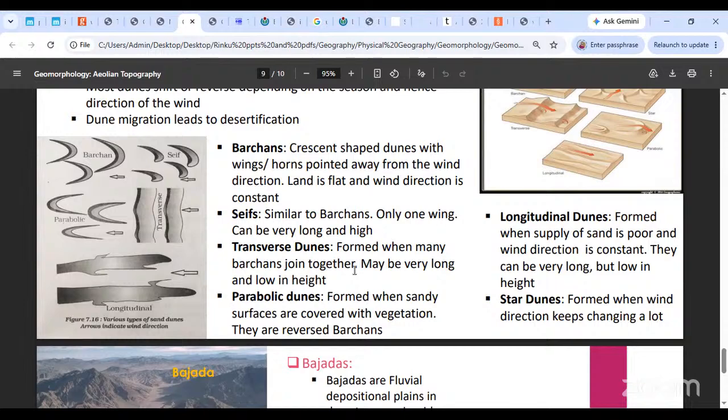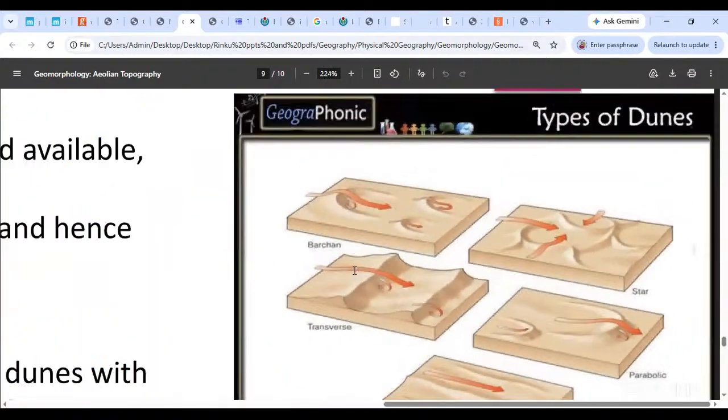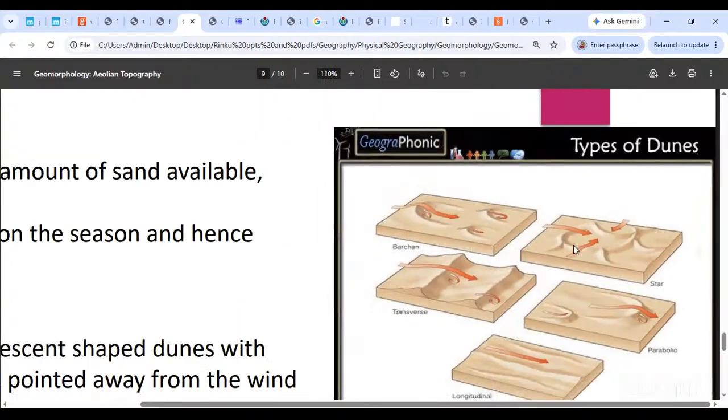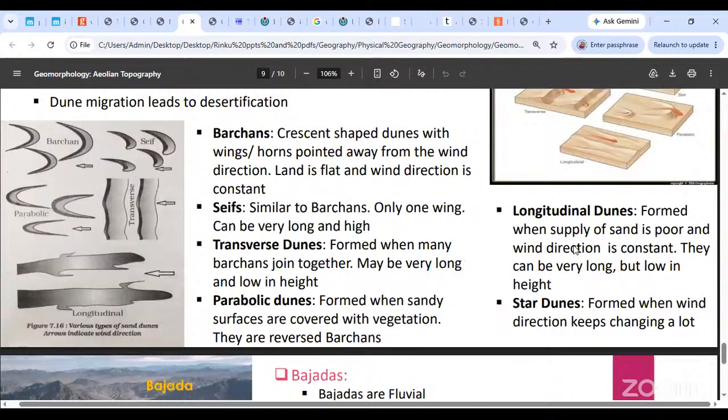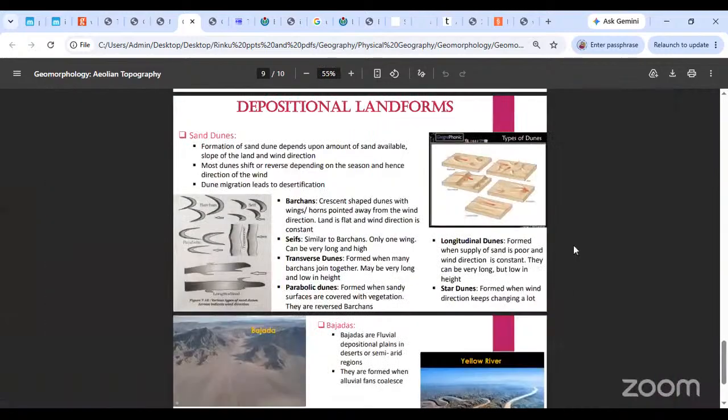Longitudinal dunes we've already seen, and then there are the star-shaped dunes. Can you make out this over here, the star-shaped dune? Yeah, it looks like a star, where the dunes are in multiple directions, okay? Because the wind constantly changes direction, that is why the piling up of the sand keeps on changing from place to place, just as the wind changes direction. And that is why you get that star shape of the dune, okay? That is called a star-shaped dune, all right? Okay? And that finishes off your sand dunes.